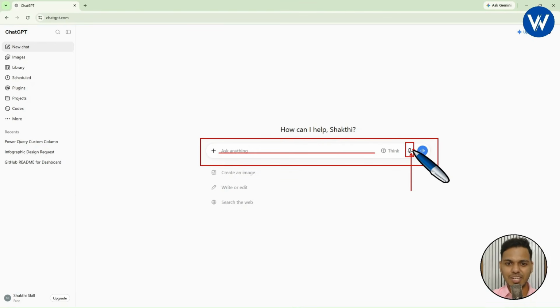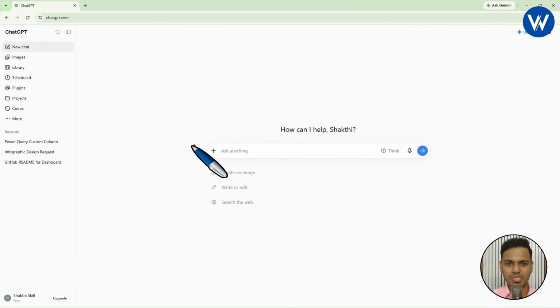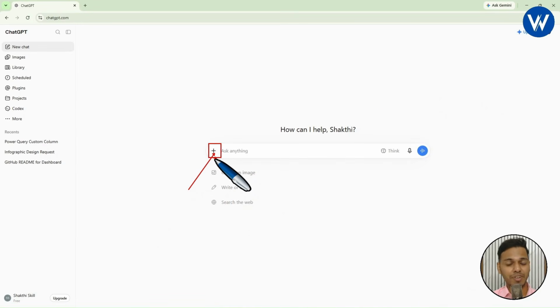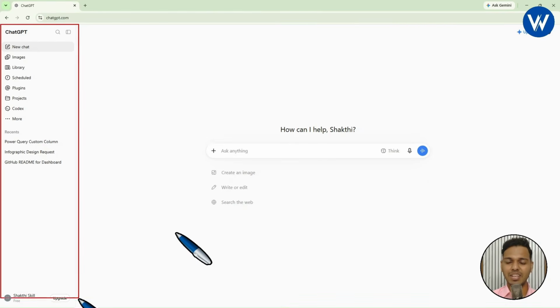Okay, guys. In the same way, let me show you one more important option. It is a small plus icon available. So what is the use of this? Let me tell you. If you click on this plus icon, you can upload different files. If you want to upload any image, PDF, Excel file, document file, anything, you can just upload by using this plus icon.